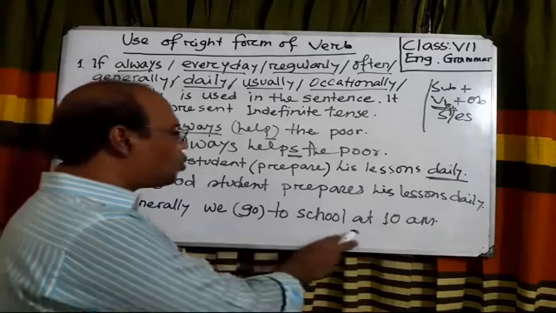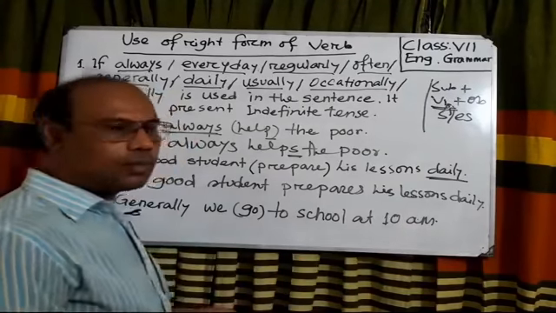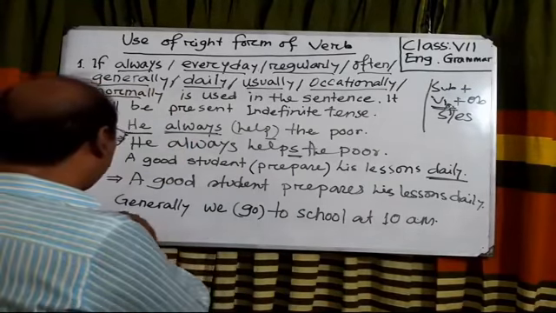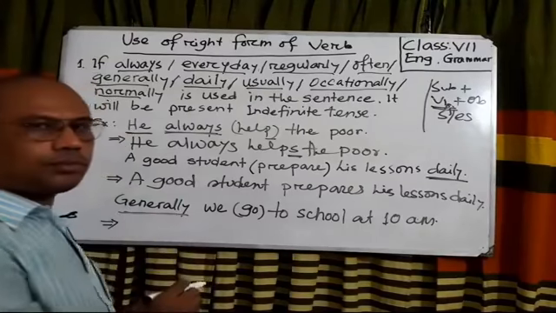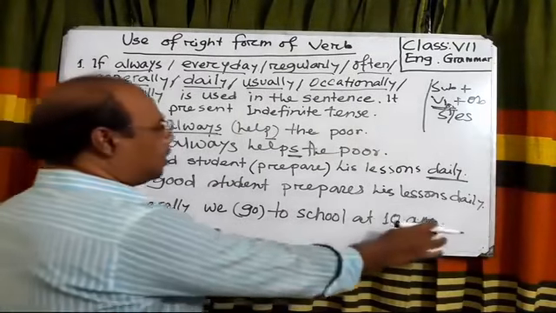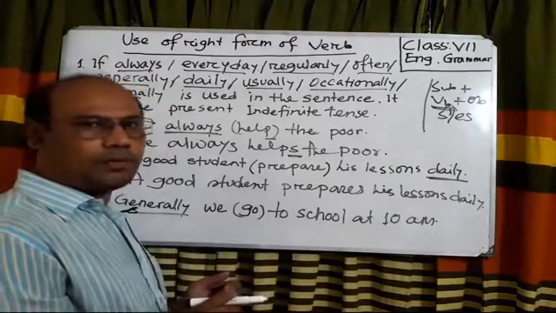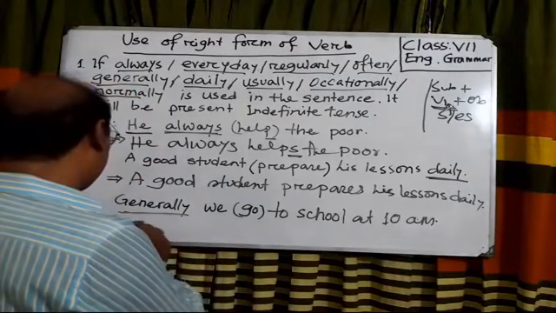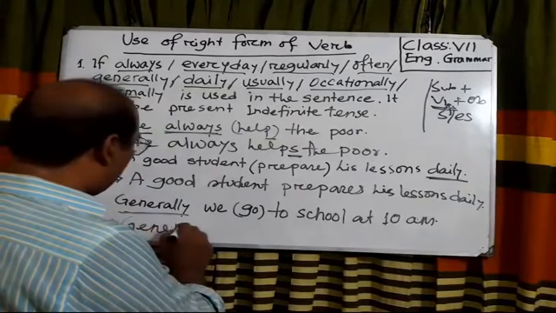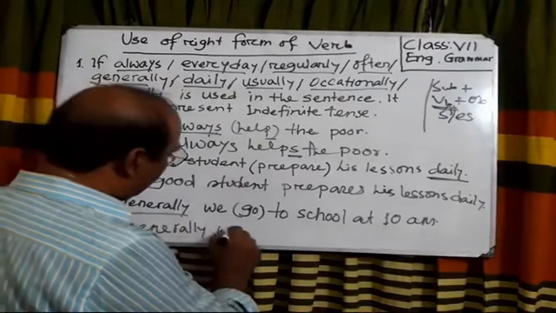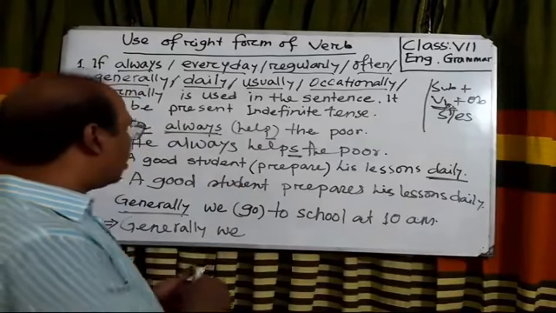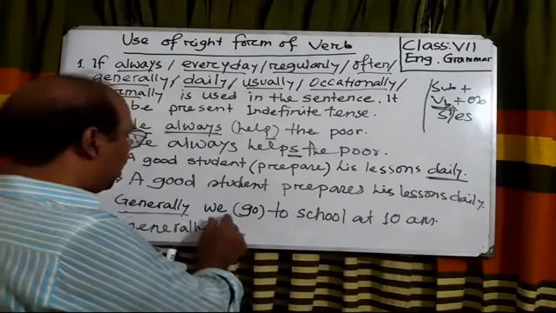Okay, look at the third sentence. Generally we go to school at 10 a.m. Here the adverb generally is used, so this sentence will be in present indefinite tense. So we will write: generally we go.